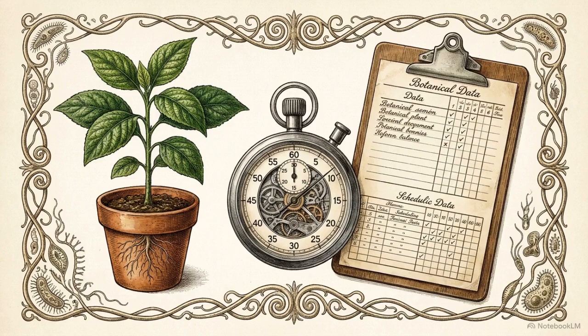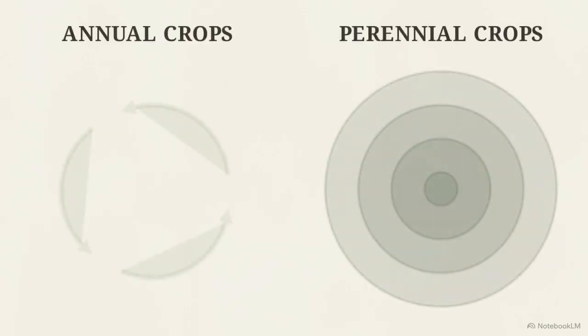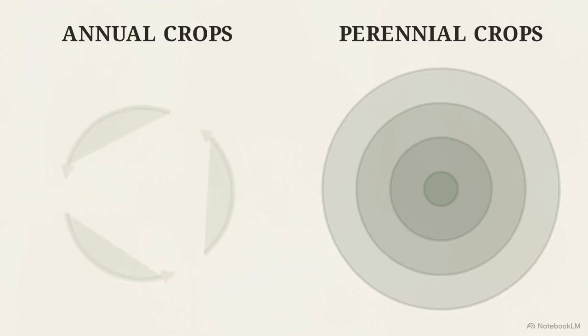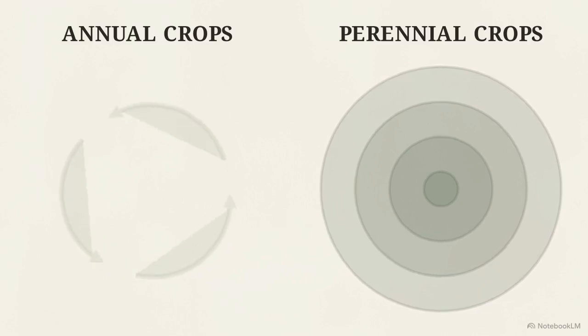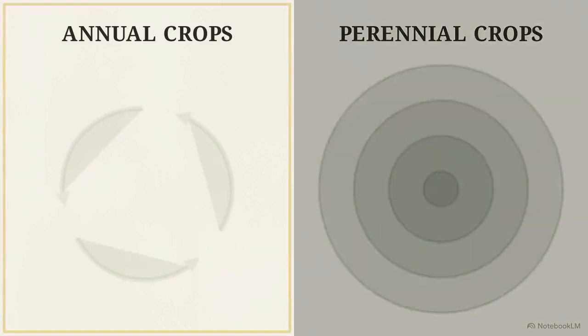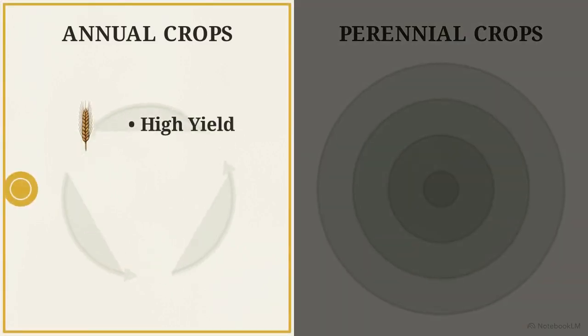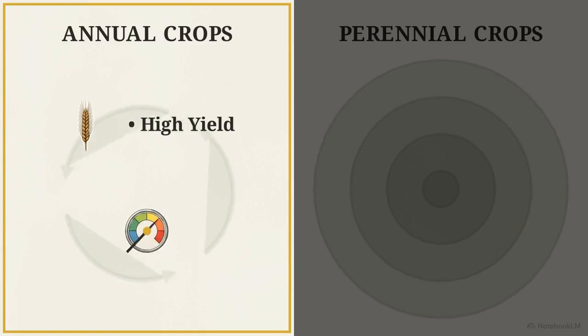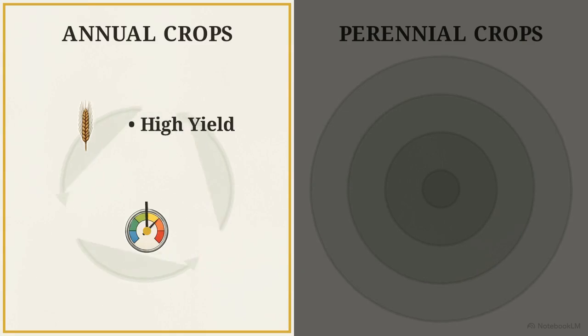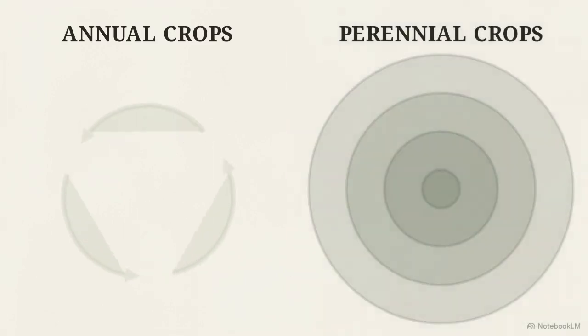When we step back and compare these two dominant agricultural systems side by side, we see how life cycle choices dictate an entire farming strategy. The core strength of annual crops is extreme agility. They generate fast food production and a quick turnaround on income. This rapid cycle allows farmers to pivot quickly, rotating crops season by season to adapt to market prices or protect soil health.